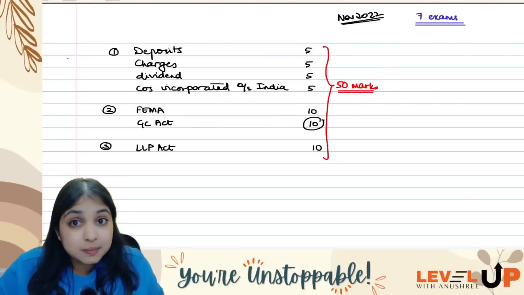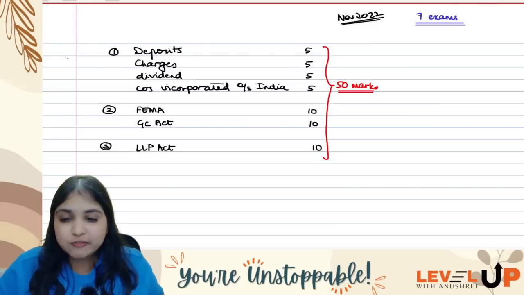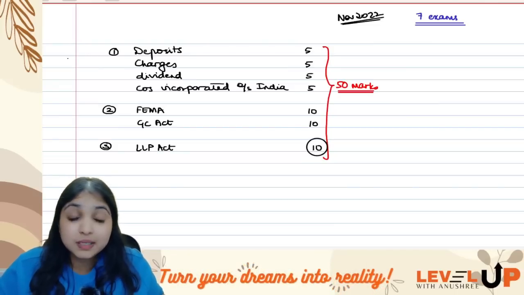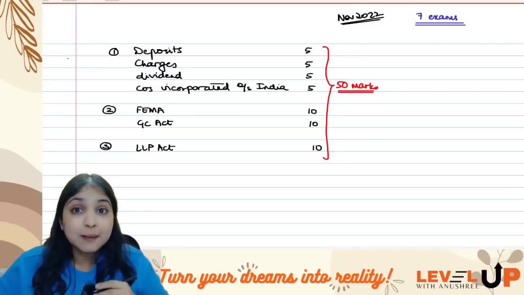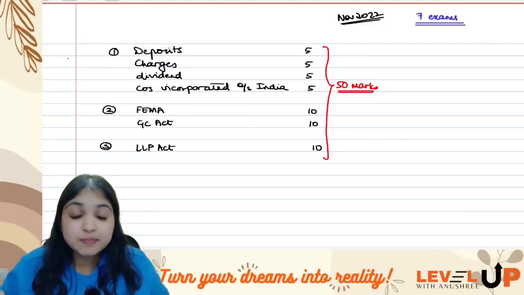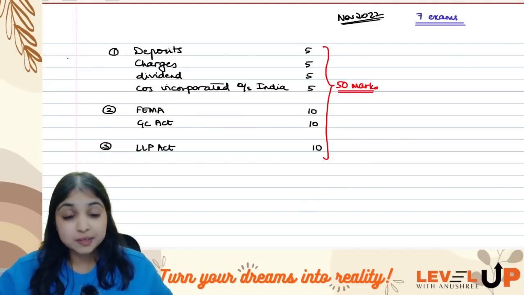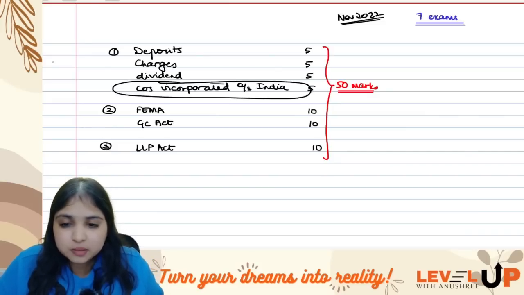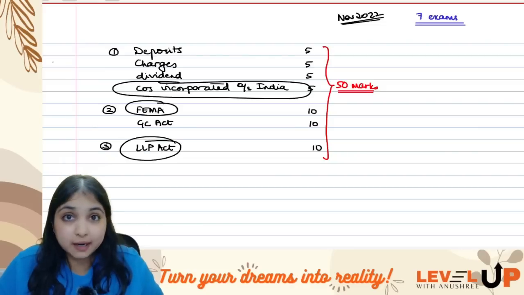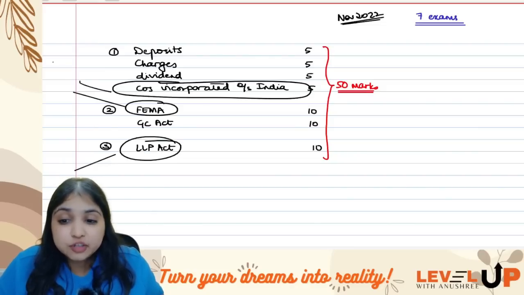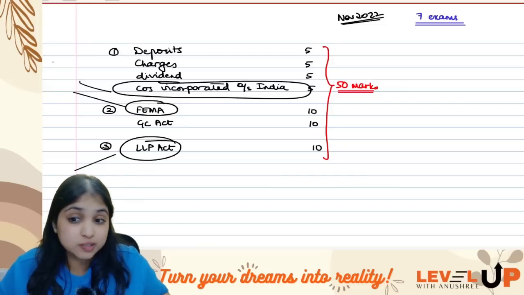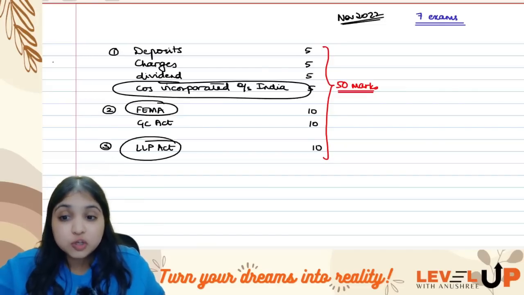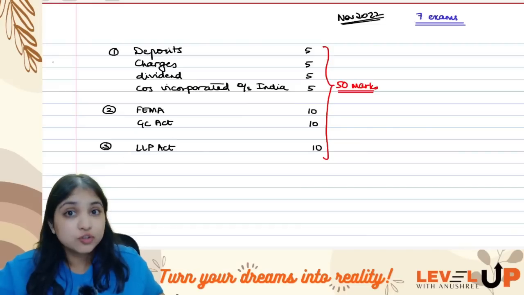GST Act, minimum 10 marks, can go up to 12 marks. LLP Act, minimum 10 marks, can go up to 15 marks. I am not even looking at the maximum number of marks; I am looking at the bare minimum number of marks which they will ask from these chapters. Earlier in the old syllabus, we did not have FEMA, we did not have LLP Act. So instead of these 3, I used to tell the students to do Special Contracts, Negotiable Instruments Act and the entire other laws. So now according to your new syllabus, I've added your new syllabus chapters.